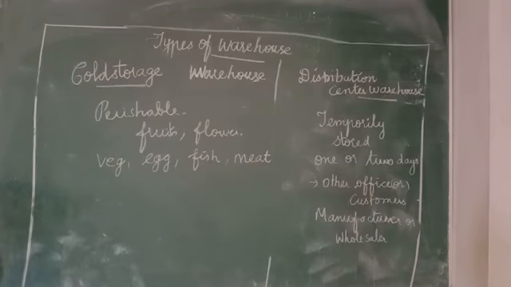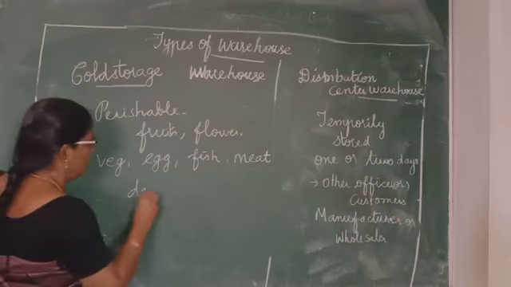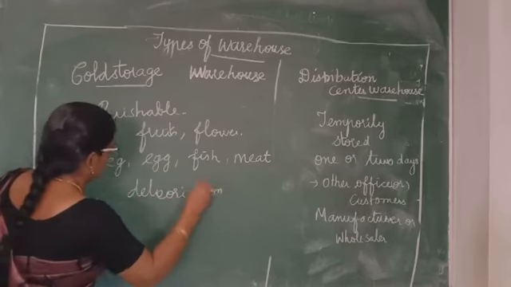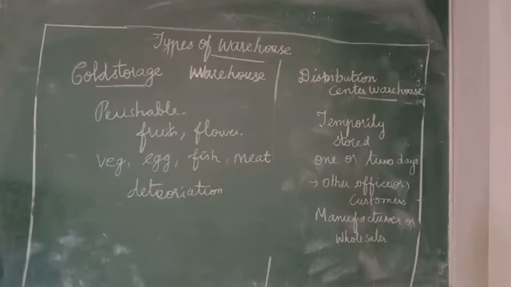Why are we storing in a cold storage? Without deterioration. Because if there is deterioration in the quality, if there is any deterioration, it is useless.